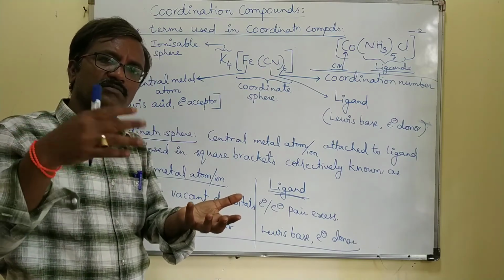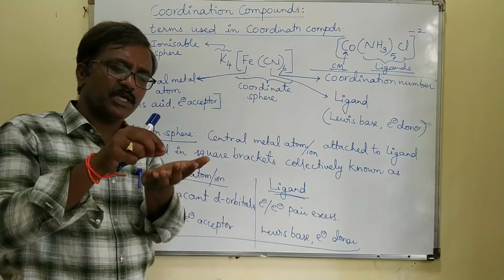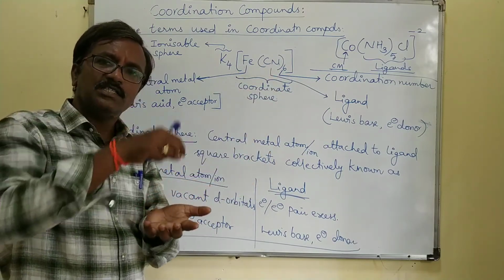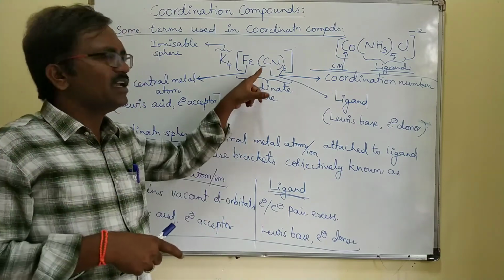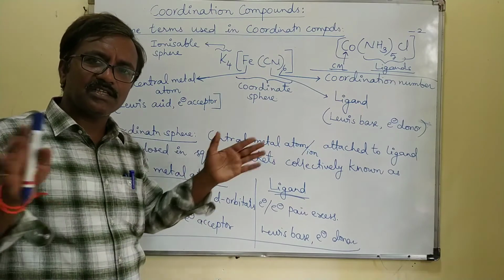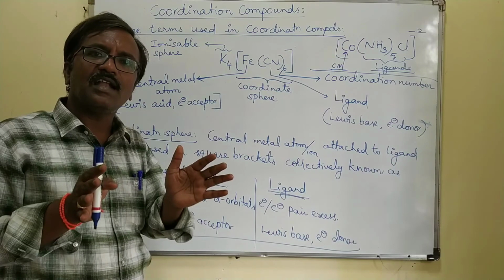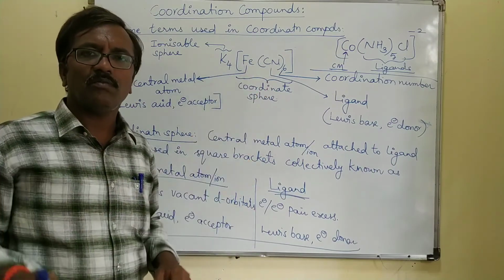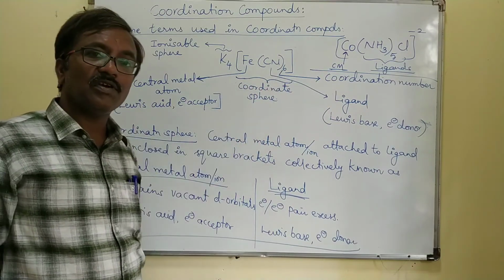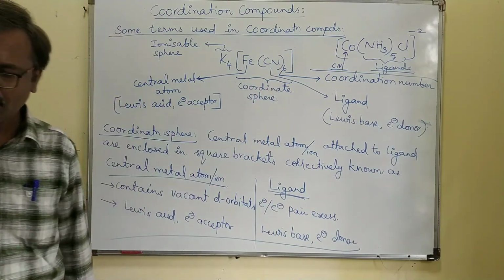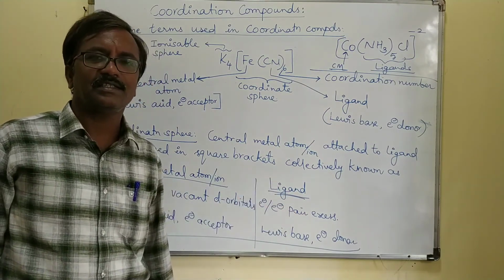K plus ions are ionized, that means K plus ions are separated. In the coordination sphere, the iron is still attached to the CN ions. It is still combined with CN minus. CN minus does not go away from the iron. It is still in contact with the iron through a coordinate bond. That's why it is not ionizable, you can call it coordinate sphere. Alright. The classification of ligands we will discuss in the next class. Thank you.